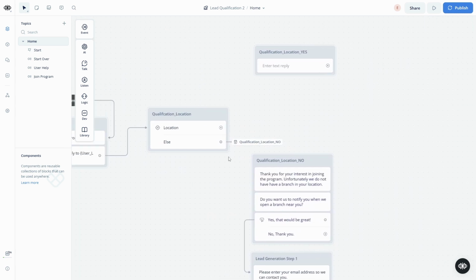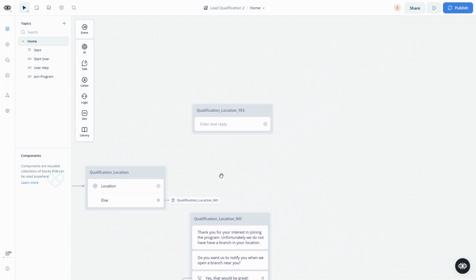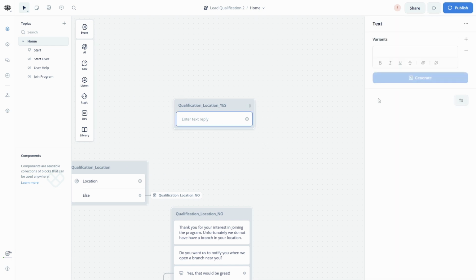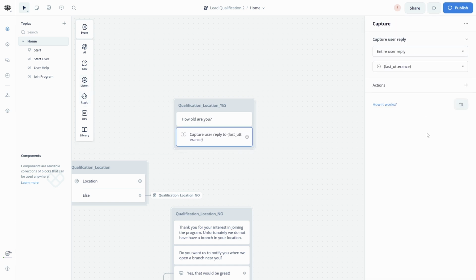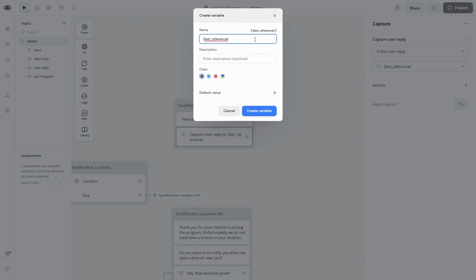If they do qualify for our first filter, we can just immediately say, how old are you? Then let's listen for the reply. Let's capture the reply. Let's create a new variable called user_age of the user.